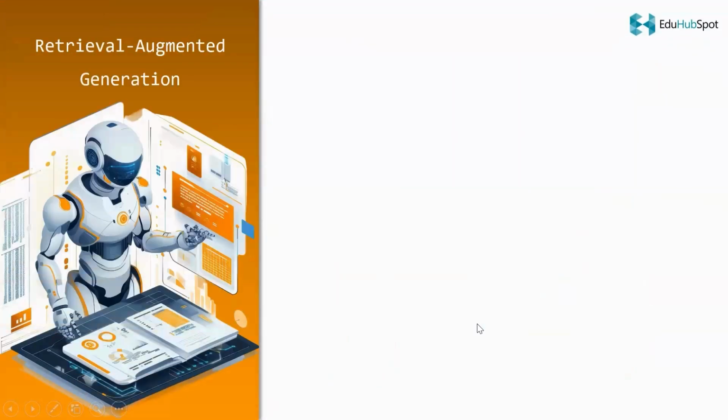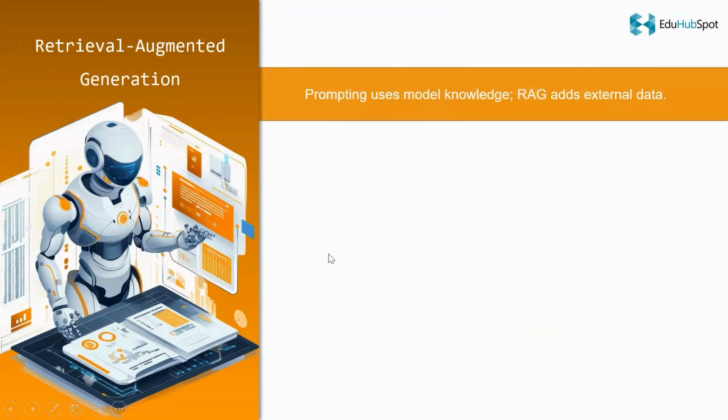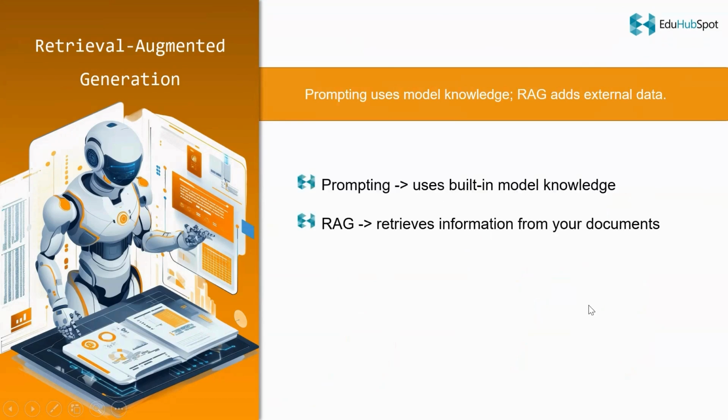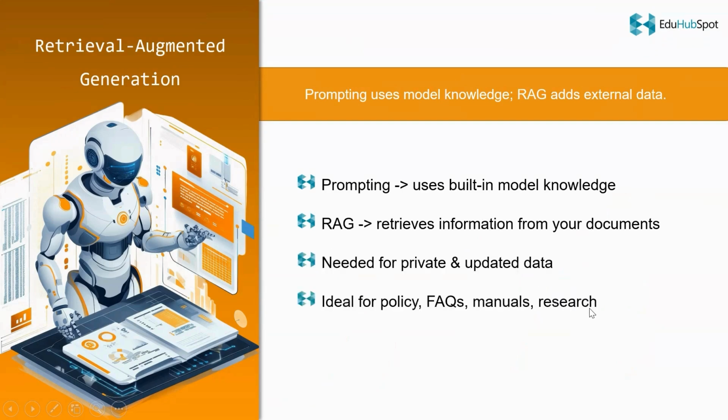Prompting on its own only uses what the base model already knows from pre-training. That's where RAG, that is Retrieval Augmented Generation, comes in. It adds a retrieval layer before the model answers. It looks up relevant documents from your own knowledge source and injects those into the prompt. This is crucial for enterprises because most important information is private, frequently updated, and not allowed to leave the organization.